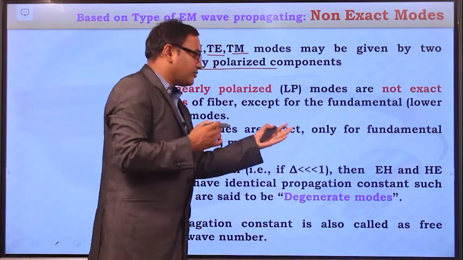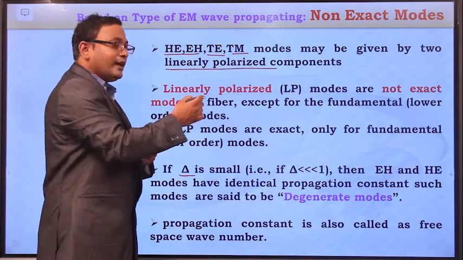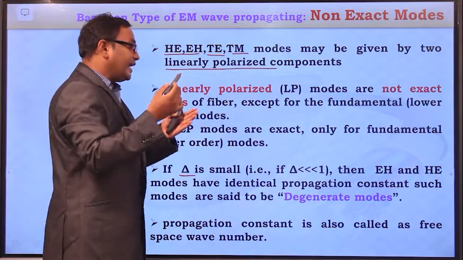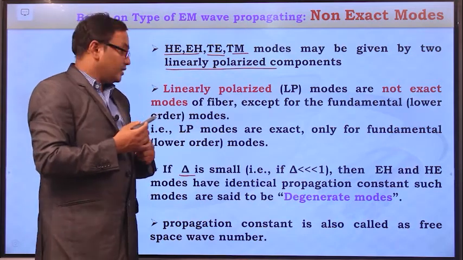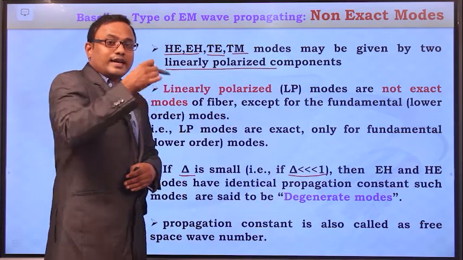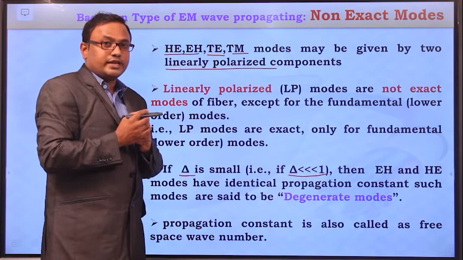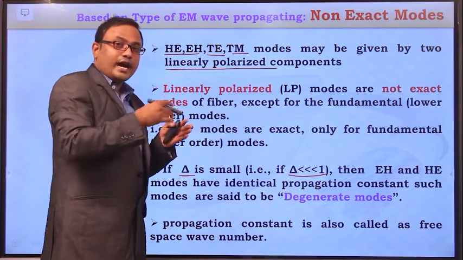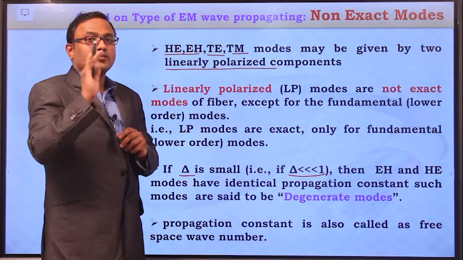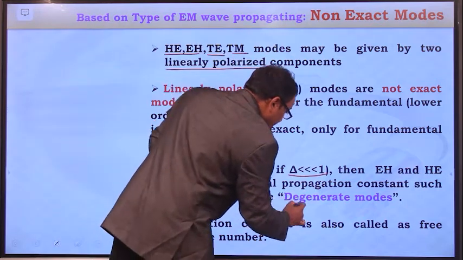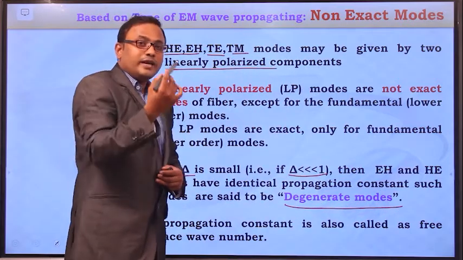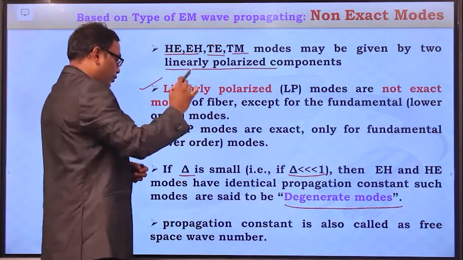that means if delta value is far less than 1, then the hybrid modes EH and HE are propagating with identical propagation constants. If delta value is too small, then EH mode and HE mode are traveling with the identical propagation constant. Whenever modes propagate with identical propagation constants, such types of modes are called degenerate modes. So these degenerate modes will be helpful to define the linearly polarized modes.